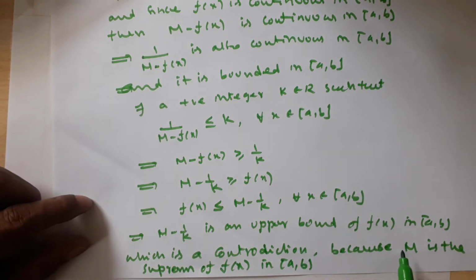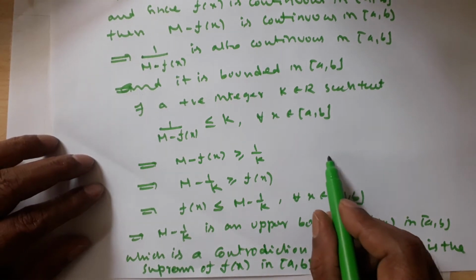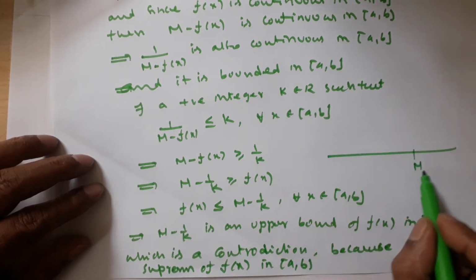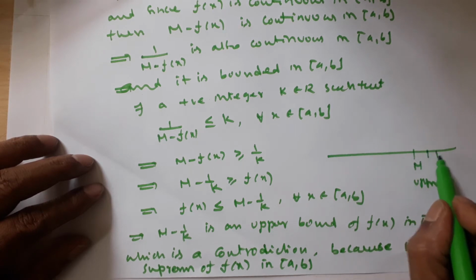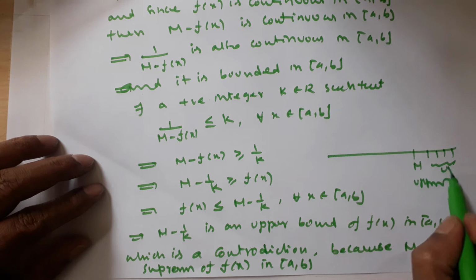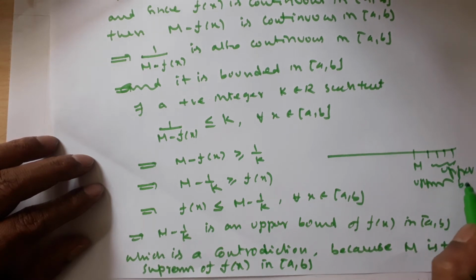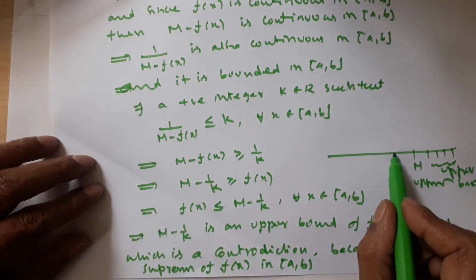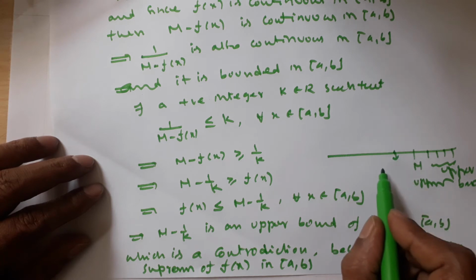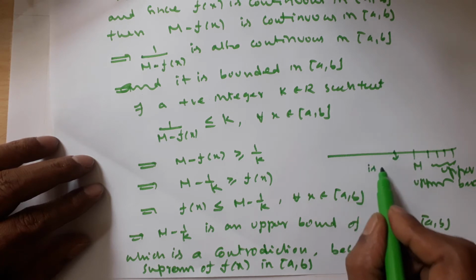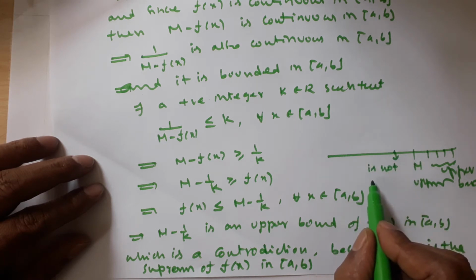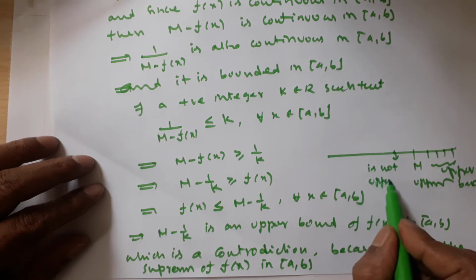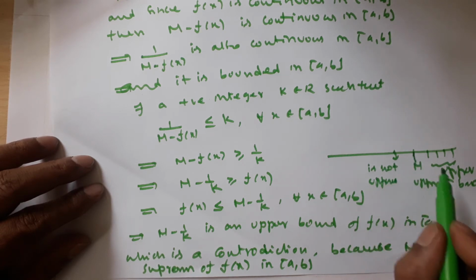As m is the supremum, it is an upper bound, and any element greater than m is also an upper bound. Any element less than m is not an upper bound.